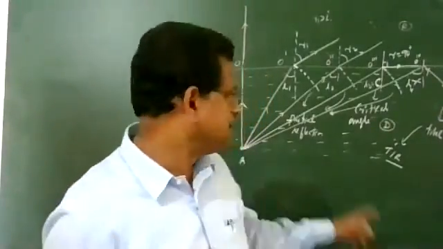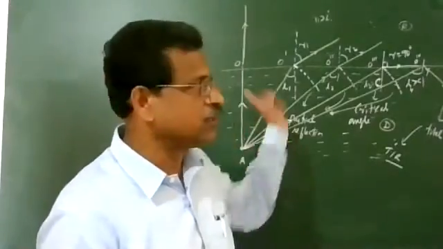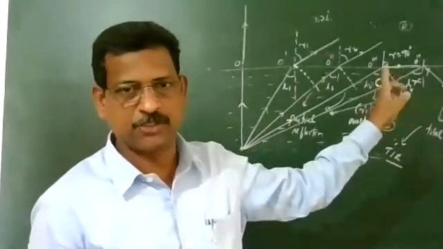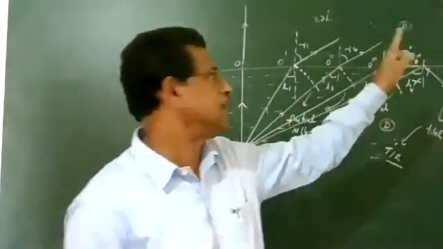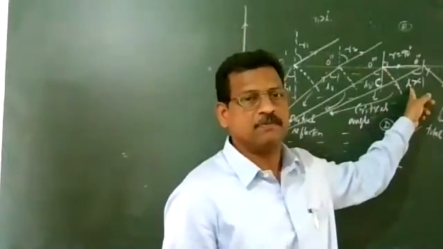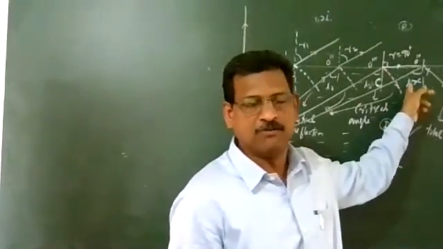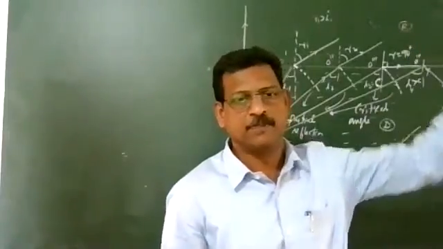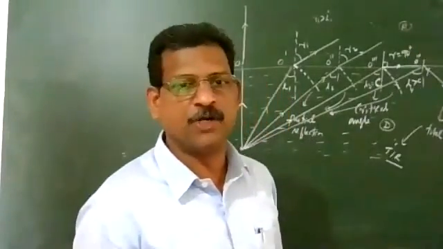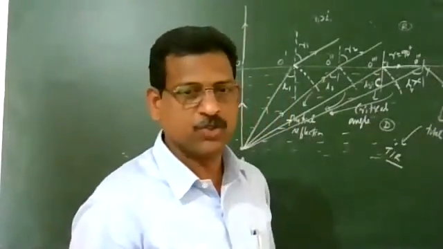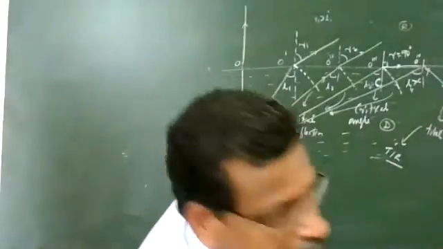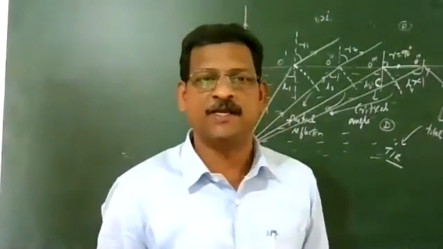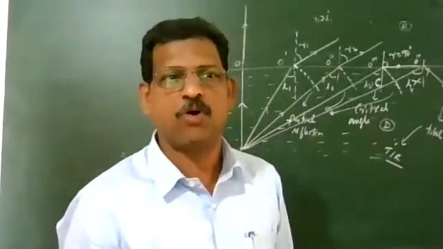First one, the light ray should go from denser to rarer medium, the most essential condition. Second one, the angle of incidence must be greater than the critical angle. Critical angle is the angle of incidence in the denser medium at which the angle of refraction in the rarer medium is equal to 90 degrees. So what is the relation between refractive index and critical angle? A very, very important relation.